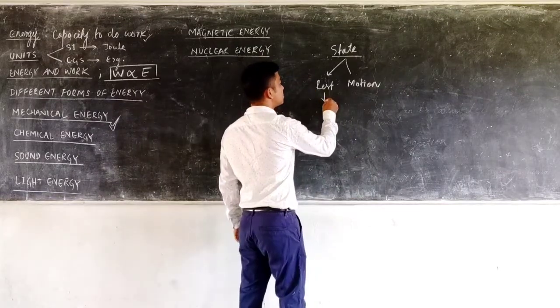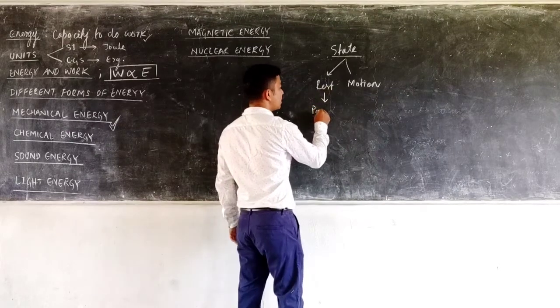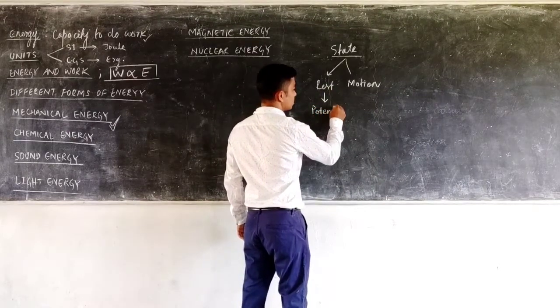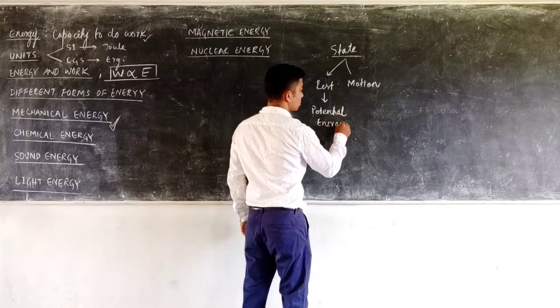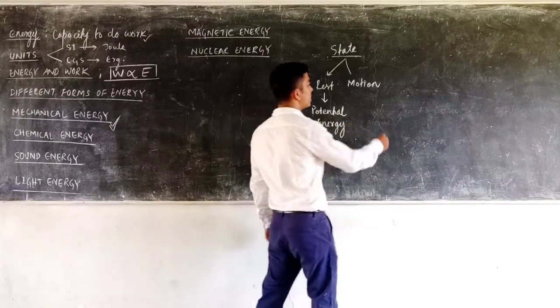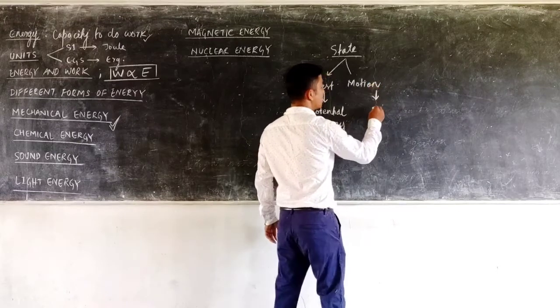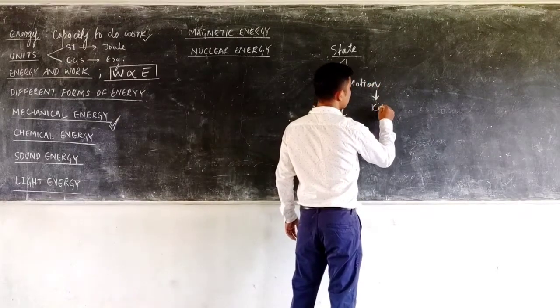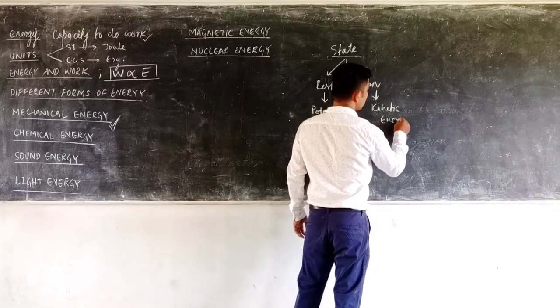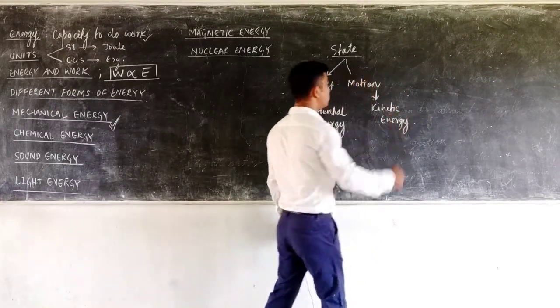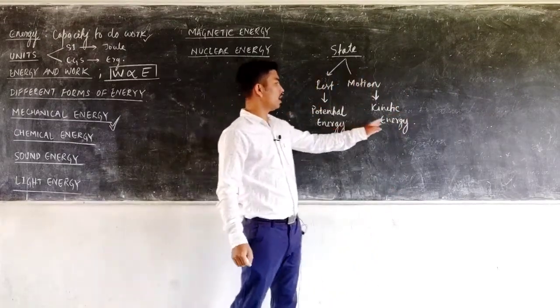If the mechanical energy is due to rest, it is defined as potential energy, and if the mechanical energy is due to the motion of an object, it is referred to as kinetic energy.